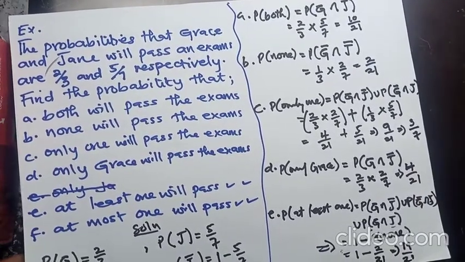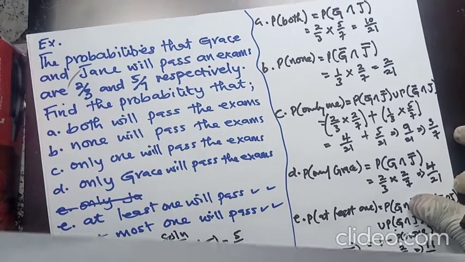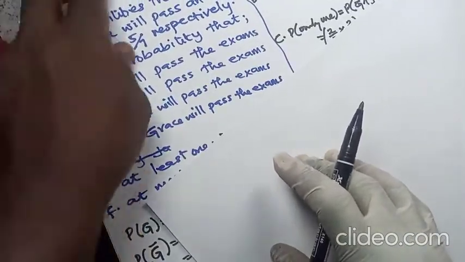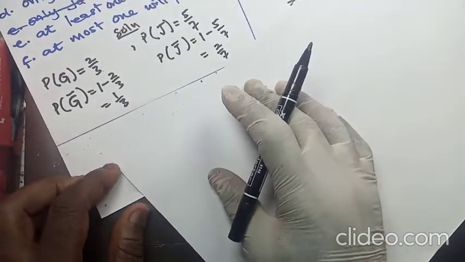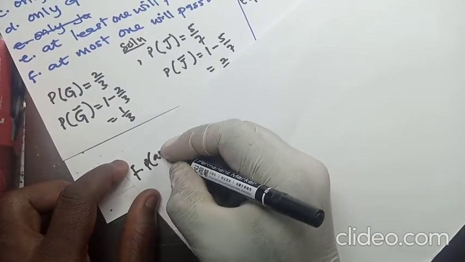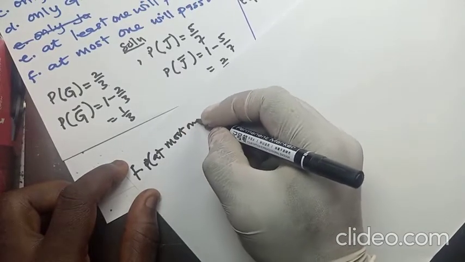The F. So let me solve the F aspect here. The F, we want the probability that at most one.